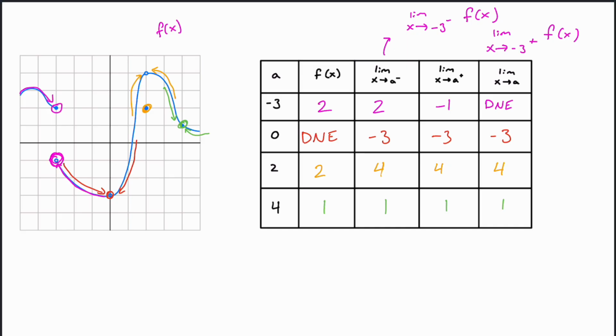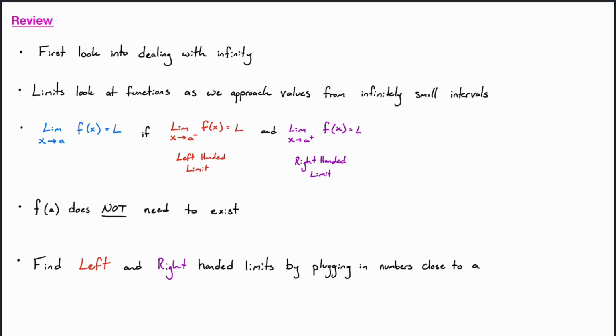We're looking at what it's approaching as we get infinitely close to that point, but not what it actually is at that point. So f of a does not need to exist. And finally, we can find the left and right-handed limits by plugging in numbers close to a, and that's what we've been doing to look at these infinitely small intervals as we get closer and closer to that number.